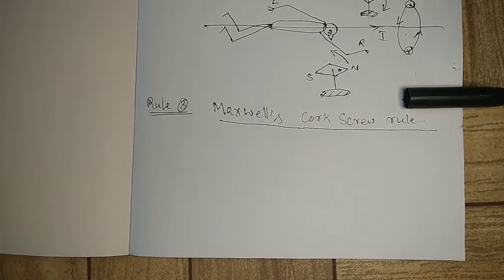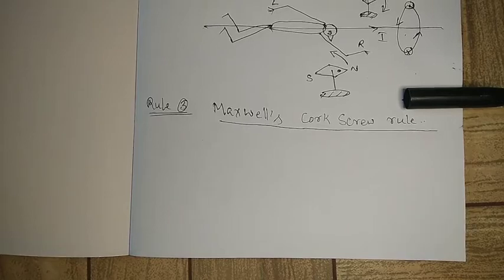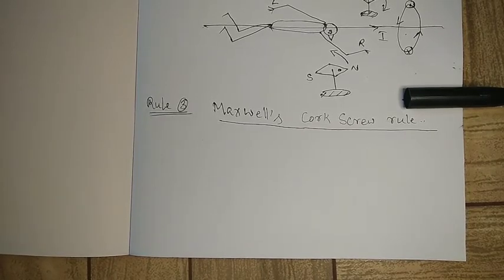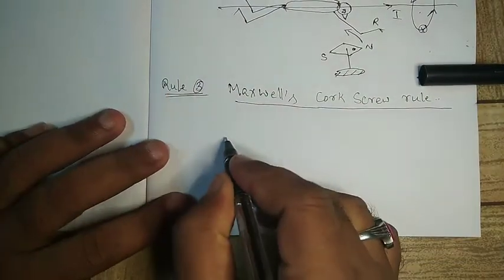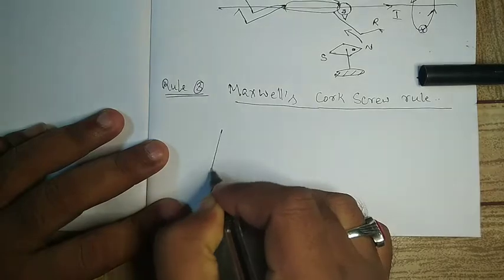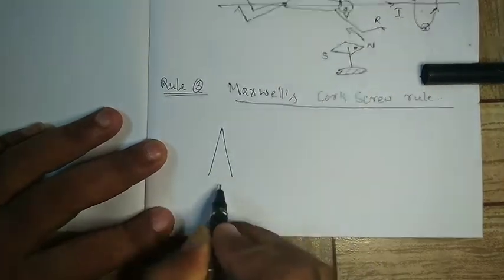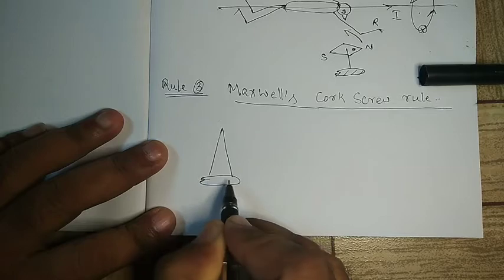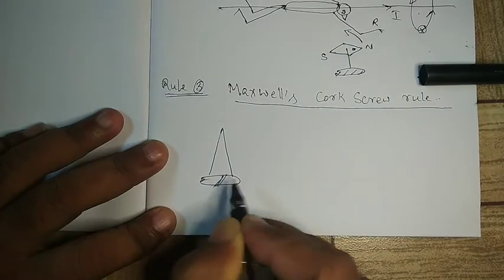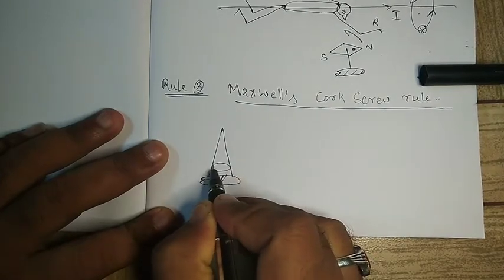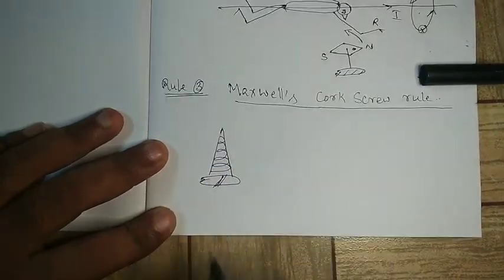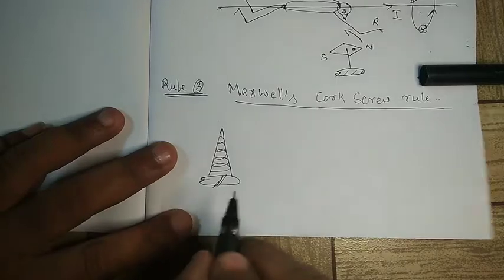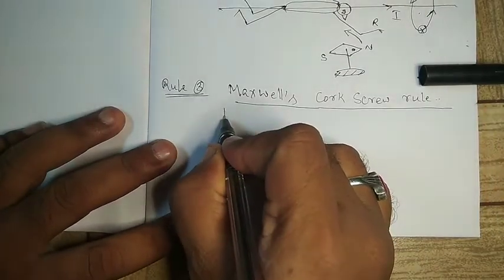Then the direction of rotation of the screw head gives the direction of the magnetic lines of force. Let us see with a diagram. Suppose this is the screw, and these are the threads.